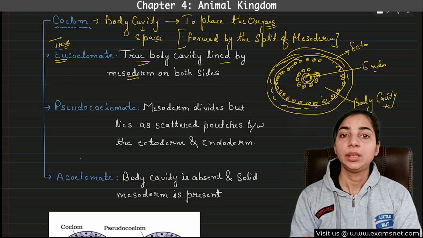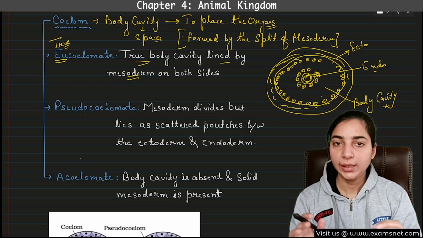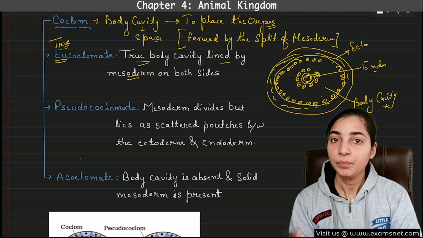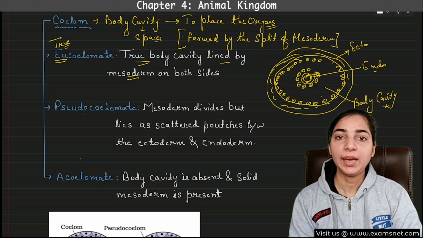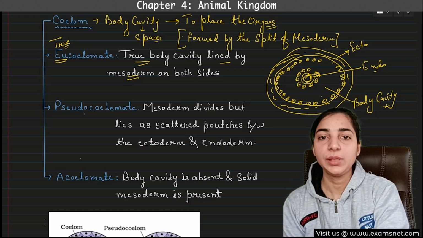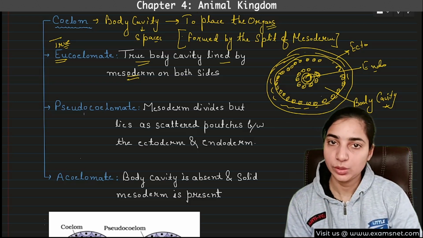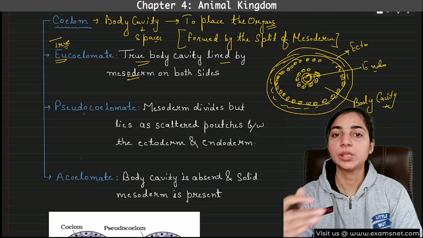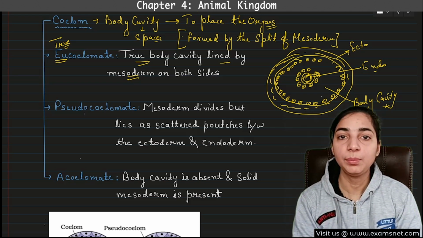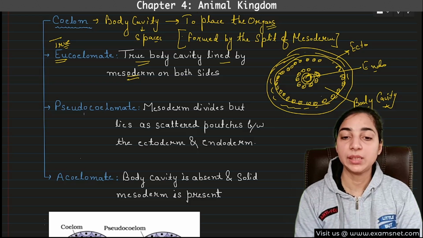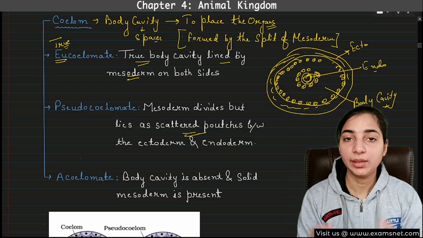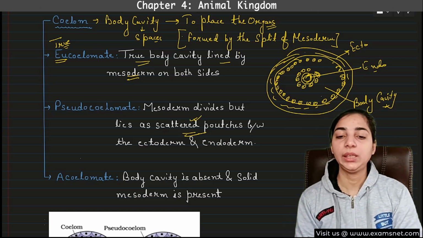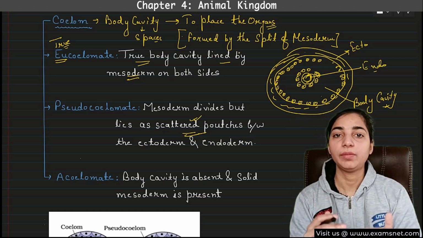In some animals, the coelom is present, that means the body cavity is present, but it is not formed by this method. It is formed in such a way that there are scattered pouches of mesoderm instead of two layers of mesoderm on both sides. In the simple case, the layer of mesoderm is present on both sides of the coelom. But in this special type, the mesoderm will be present as scattered pouches. It will divide in such a manner that it exists as scattered pouches between the ectoderm and endoderm, and not as two different layers.